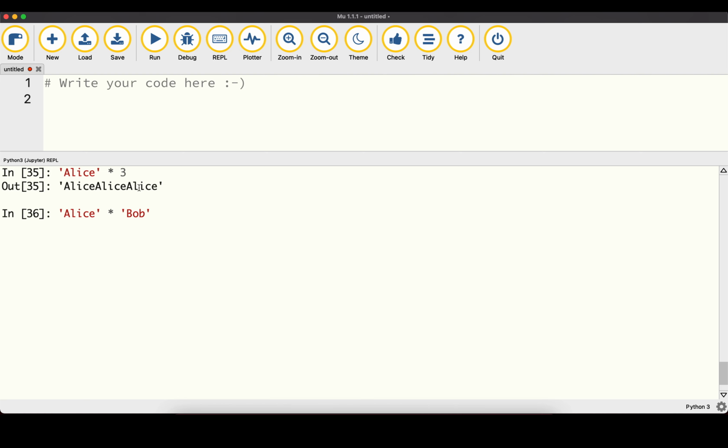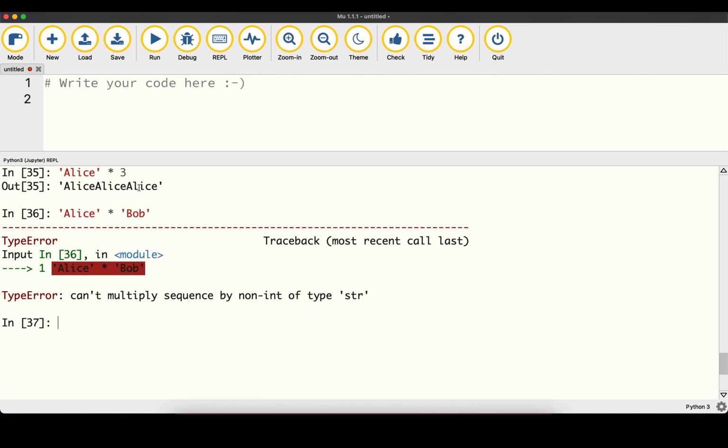But here, of course, it wouldn't make any sense if we try to multiply two strings together. So if we try to do this, it's really unclear what should happen. Therefore, again, we are going to get a type error here, and we can't multiply a sequence of string values, non-integer values together.